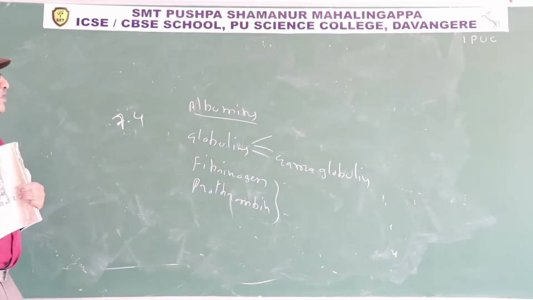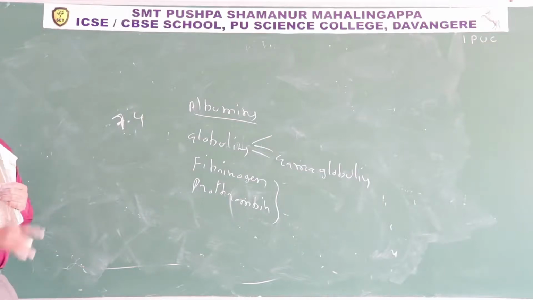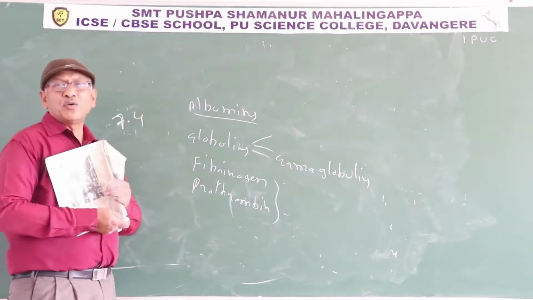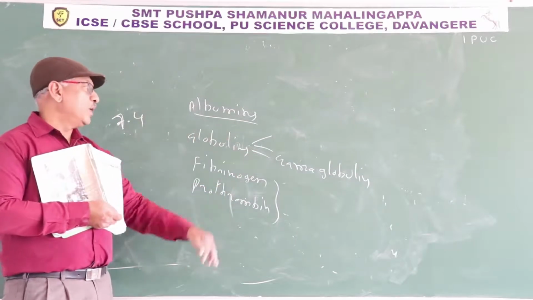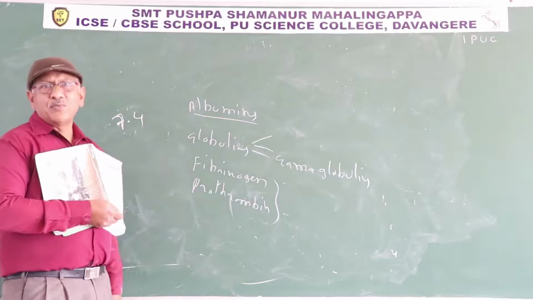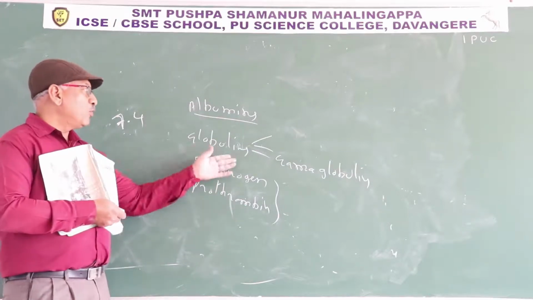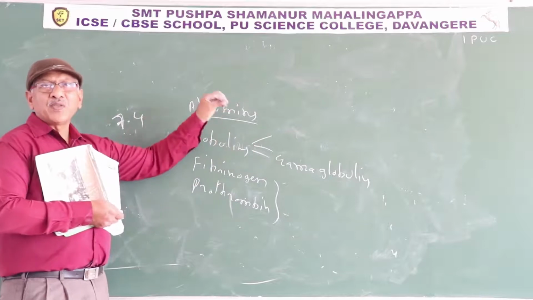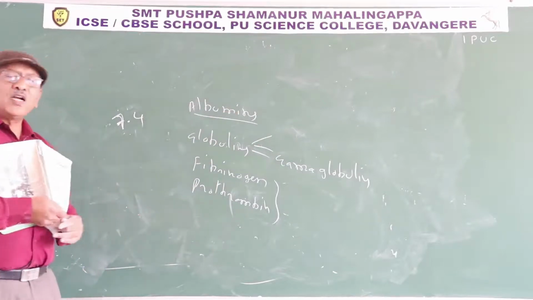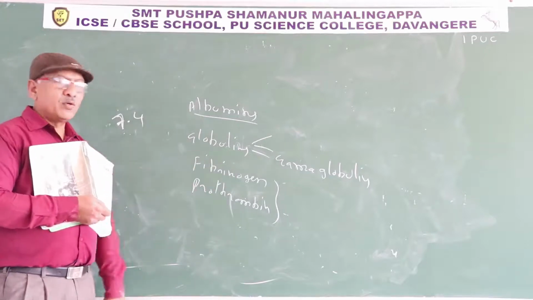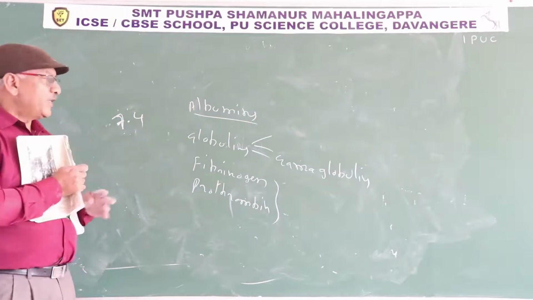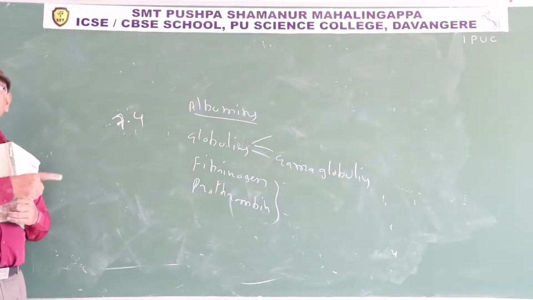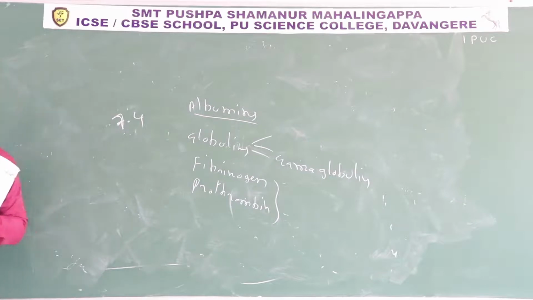So functions of plasma protein: albumin maintains osmotic pressure, meaning concentration of blood. Globulins are of three types: alpha, beta, gamma. From the gamma globulins only antibodies are developed. In this manner, globulin protein is responsible for immunity and resists the infection. Fibrinogen and prothrombin are involved in blood coagulation. All the plasma proteins act as acid-base buffer. They maintain the constant pH of blood at 7.4.